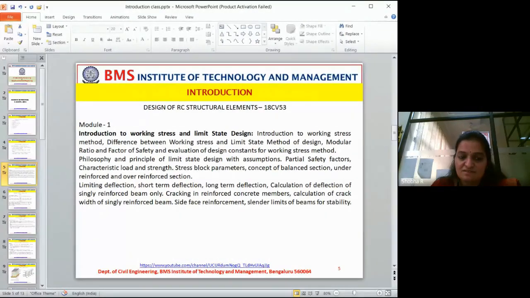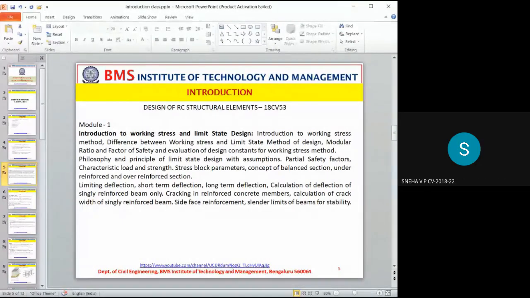Characteristic strength and characteristic load. How many of you have dealt with concrete technology? Guys, have you learned concrete technology? Yes, ma'am.